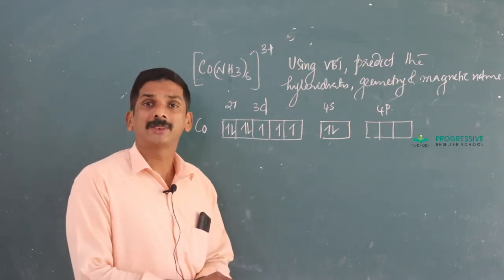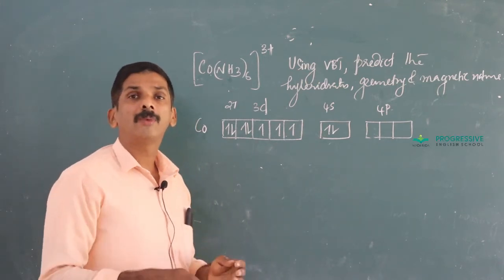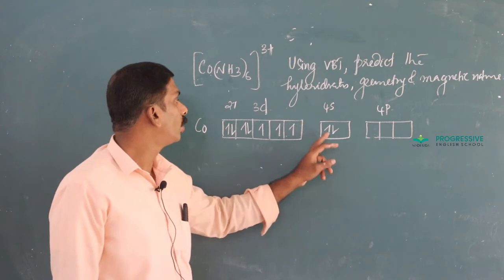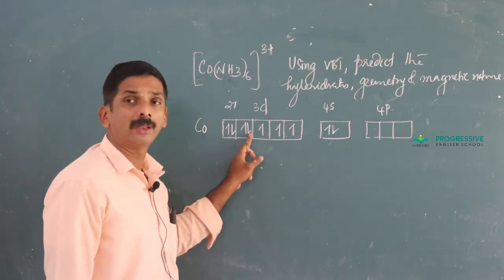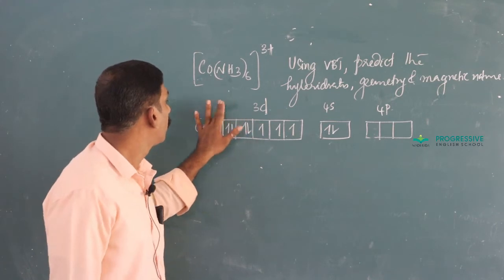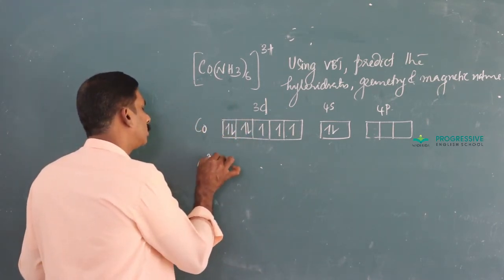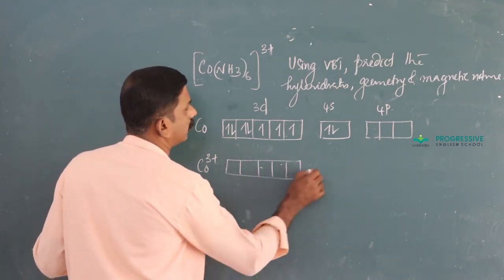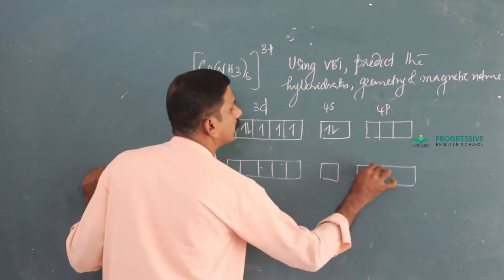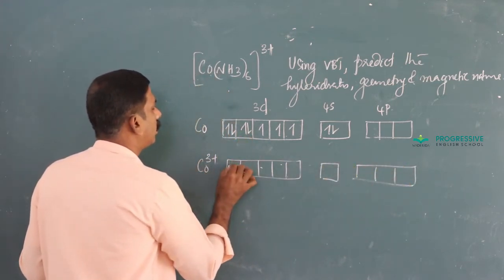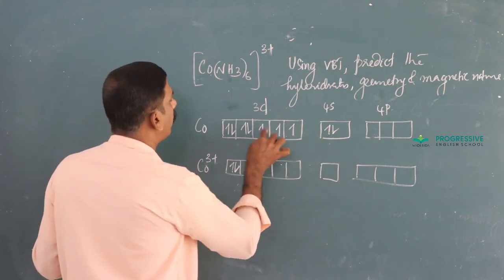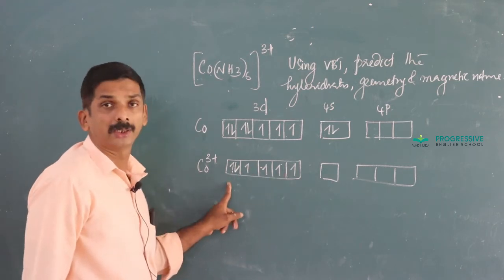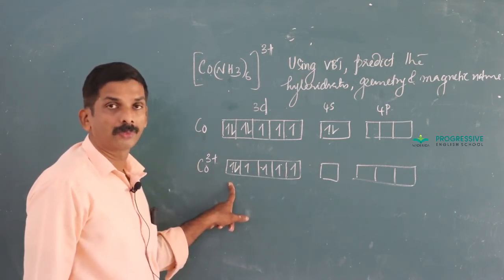How does a neutral atom attain +3 oxidation state? A neutral atom attains +3 oxidation state by the removal of 3 electrons, 2 electrons from 4s and 1 from 3d. Then after attaining Co3+ configuration, with 2 electrons removed from 4s and 1 from 3d, the configuration becomes 3d6, Co3+. Clear?